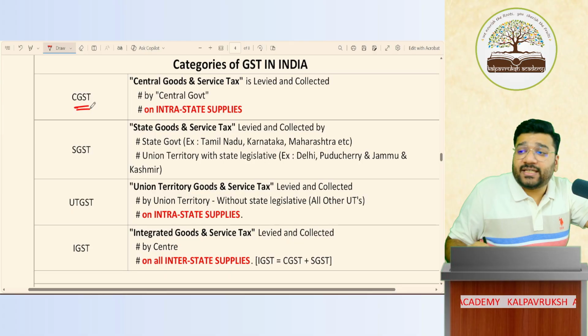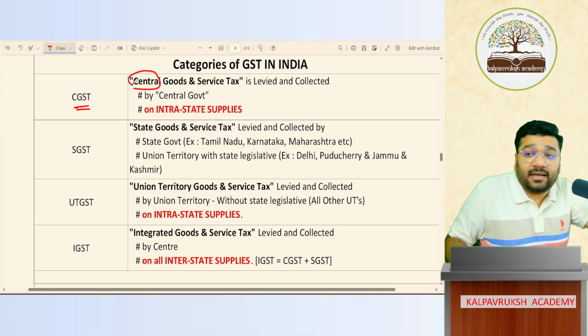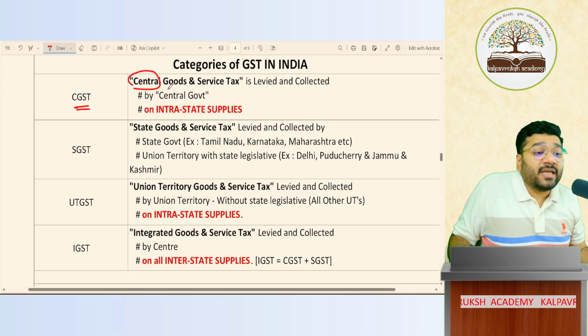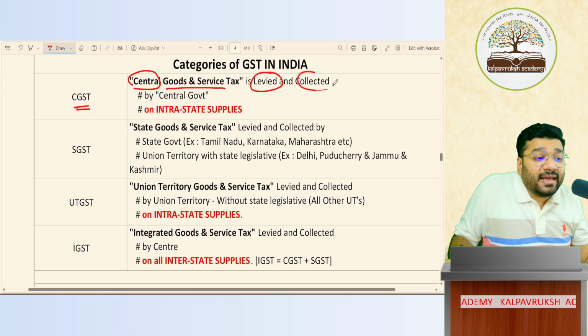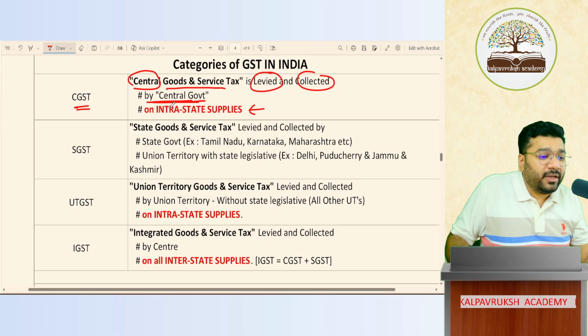What is CGST? C for central. GST, you know. What is GST? Goods and service tax. So central goods and service tax. This is a GST levied and collected by the central government. This point you leave it. I'm not doing it today.